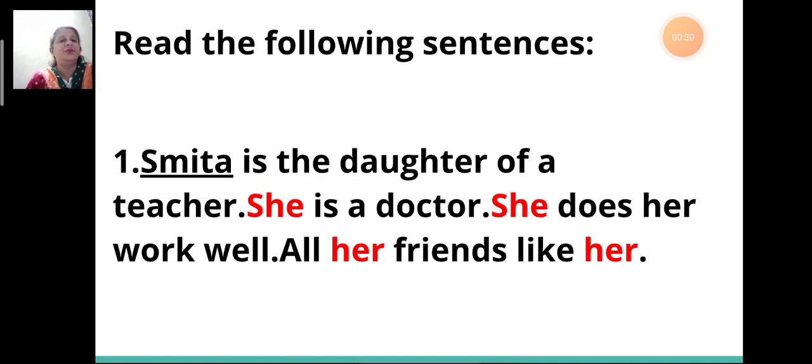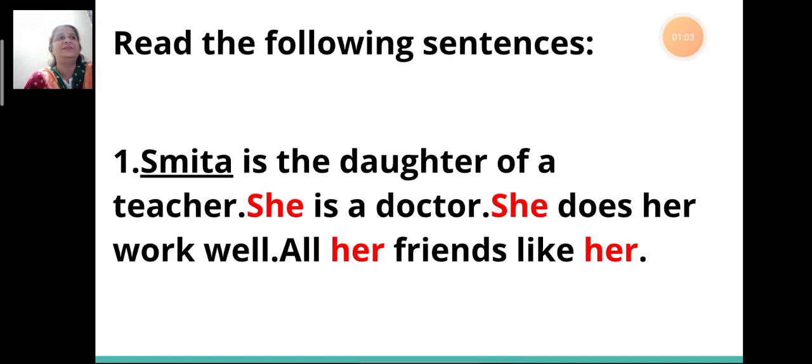Smita is the daughter of a teacher. She is a doctor. She does her work well. All her friends like her. I'll repeat the sentences again. Smita is the daughter of a teacher. She is a doctor. She does her work well. All her friends like her.